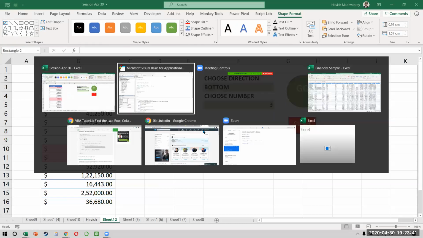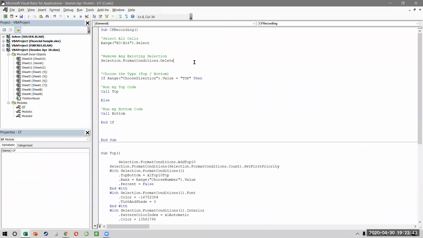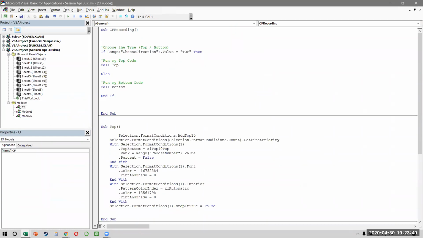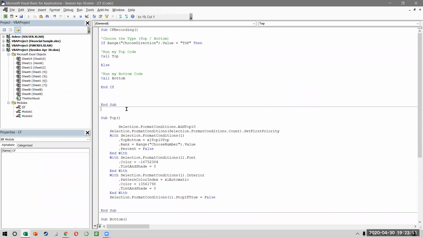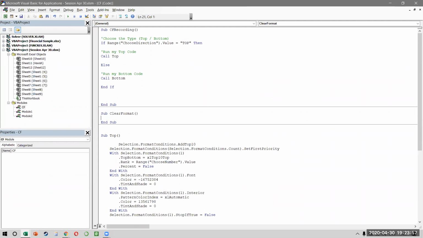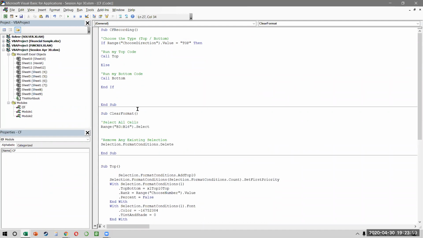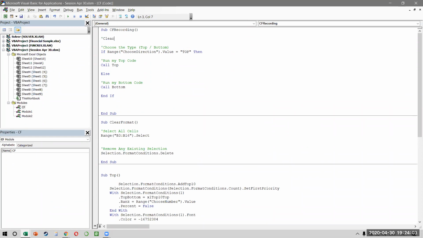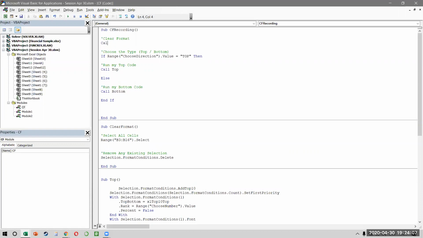And then how do we assign a macro to this? Same thing. This is the part which removes the macro, right? CF recording. So what am I doing? I'm cutting this and I'm saving this as a different module. So I'll call this sub clear format. And we can call this function clear format. And this is call clear format.